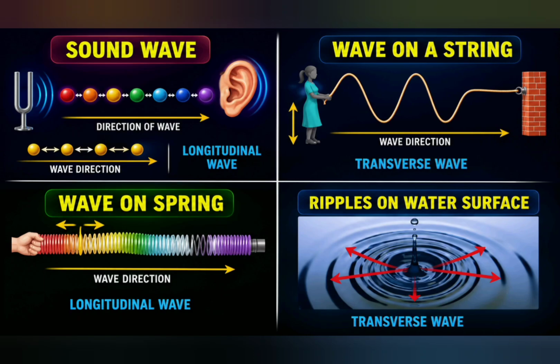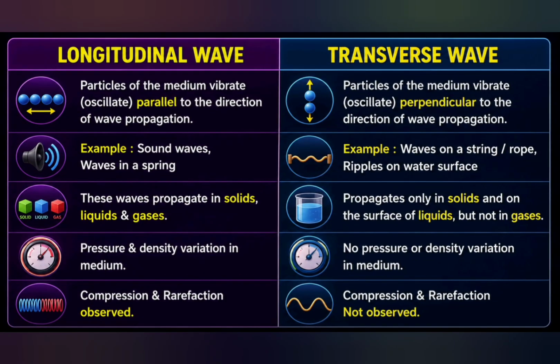Let's compare longitudinal and transverse waves. In a longitudinal wave, particles vibrate parallel to the direction of the wave. Examples are sound waves and waves in a string. These waves can travel through solids, liquids and gases. In a transverse wave, particles vibrate perpendicular to the direction of the wave. Examples are waves on a rope and ripples on a water surface. These waves generally travel in solids and on the surface of liquids.